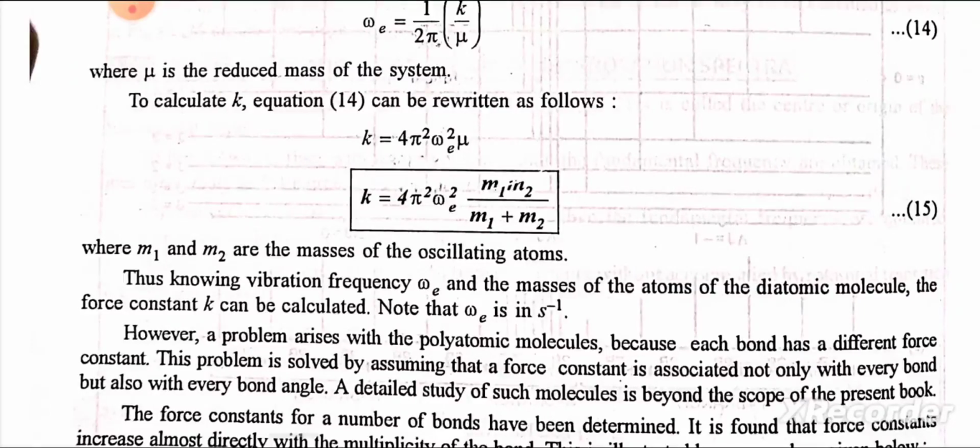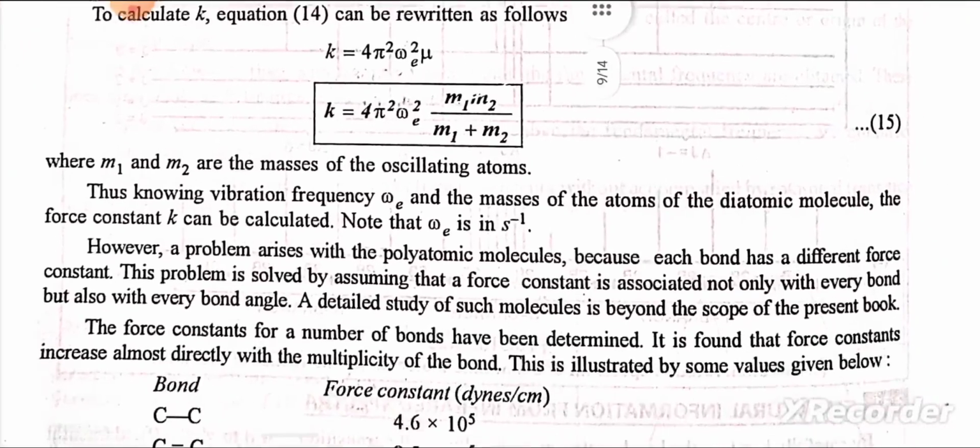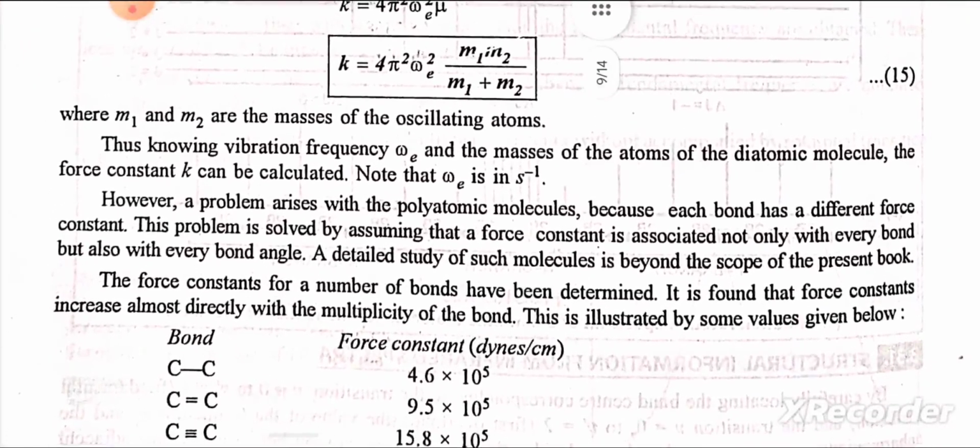K is equal to 4 pi square omega e square into m1 into m2 divided by m1 plus m2, where m1 and m2 are the masses of the oscillating atoms. Thus, knowing vibration frequency omega e and the masses of the atoms of the diatomic molecule, the force constant k can be calculated. Note that omega e is in centimeter inverse.